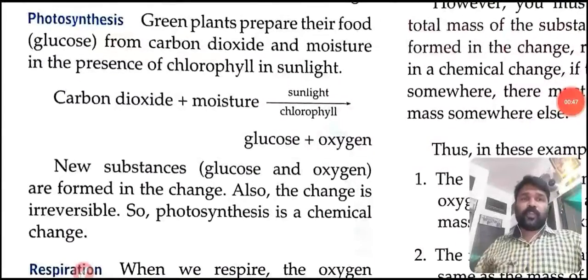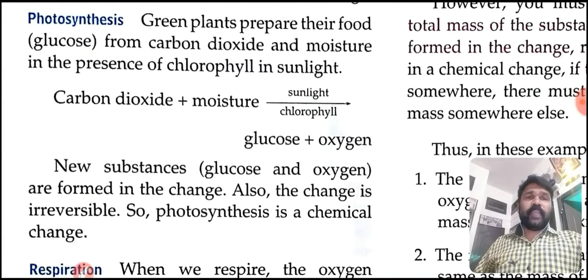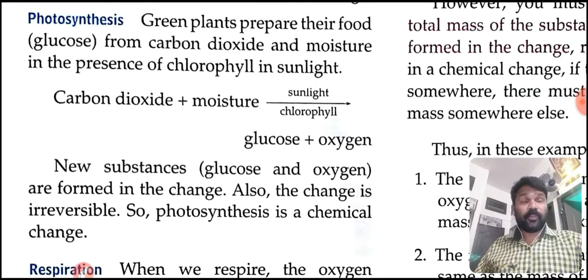So students, photosynthesis. Green plants prepare their food, glucose, from carbon dioxide and moisture in the presence of chlorophyll and sunlight. This process is called photosynthesis. Plants prepare their own food in the presence of sunlight. That process is called photosynthesis.